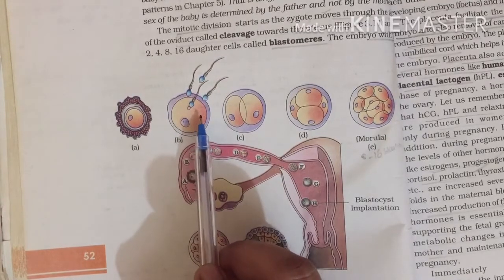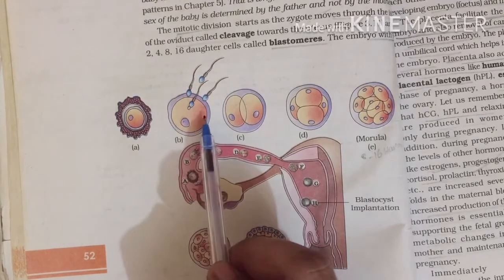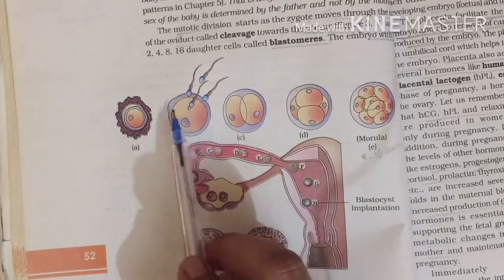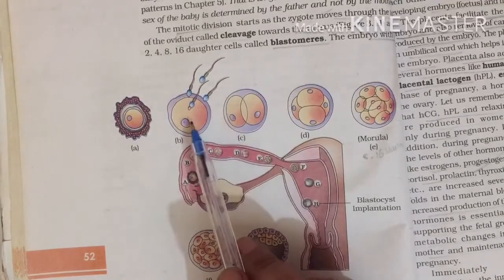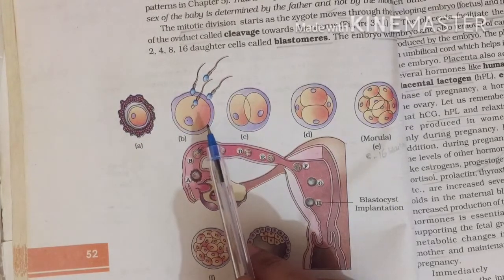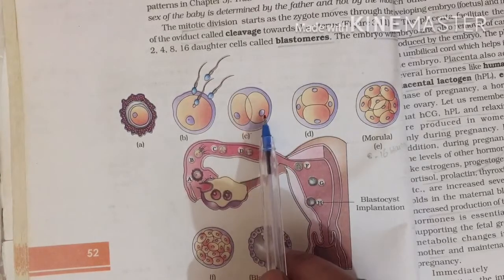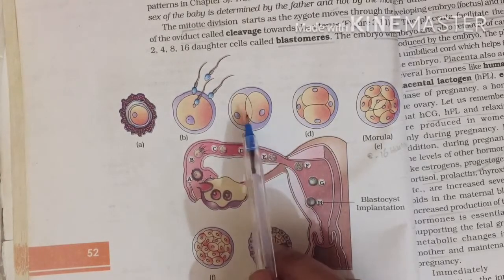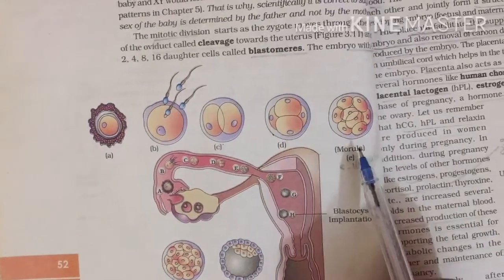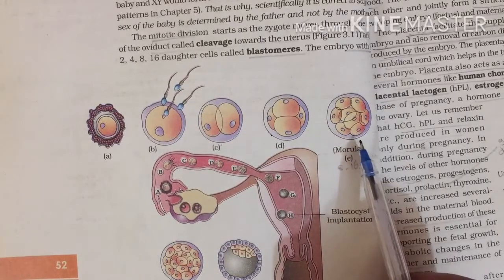In rare cases two sperms may enter, and then you can get twins. Those chances are there, but normally only one sperm will enter. As soon as one sperm has entered, it leads to fertilization. After fertilization, it starts mitotic division to form the two-cell stage. Each one we call a blastomere. After the blastomere stage comes the morula. The embryo with 8 to 16 blastomeres we call the morula.